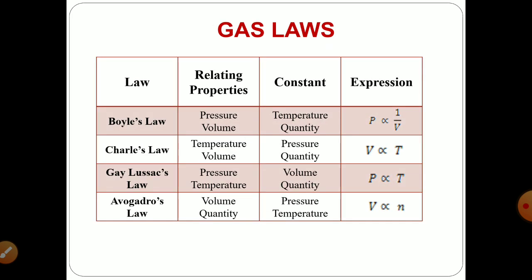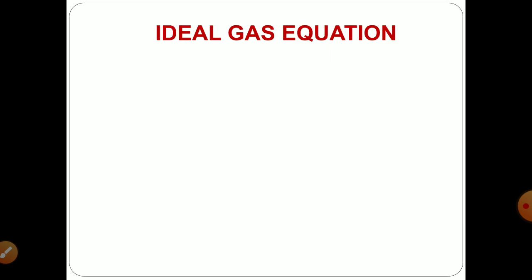Before dealing with the ideal gas equation, let's remember the gas laws again. We have seen four gas laws: Boyle's law, Charles' law, Gay-Lussac's law and Avogadro's law. On your display, you have a summary of these four laws. What are the two relating properties? Which are the two properties that are kept constant? And what kind of expression does that particular law generate? Considering all these four laws, now we will move forward toward the ideal gas equation.